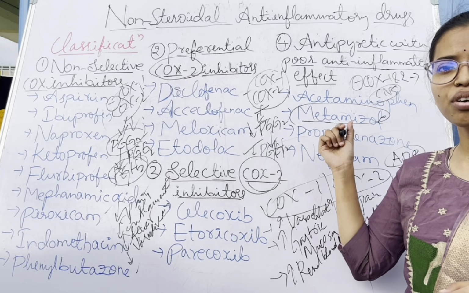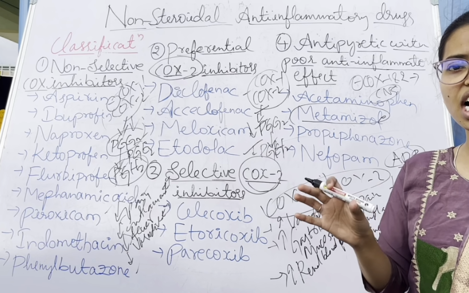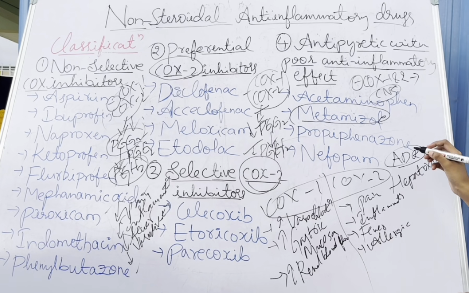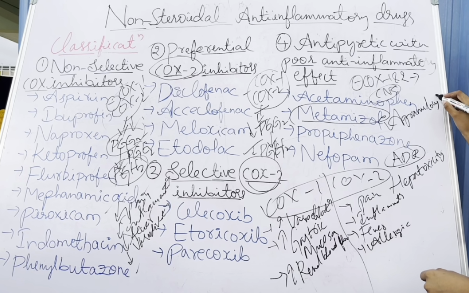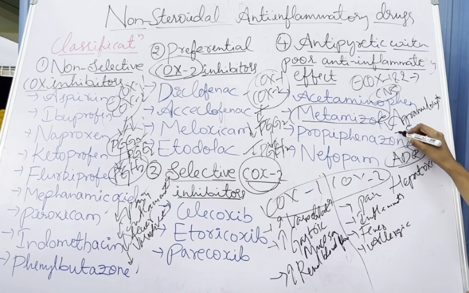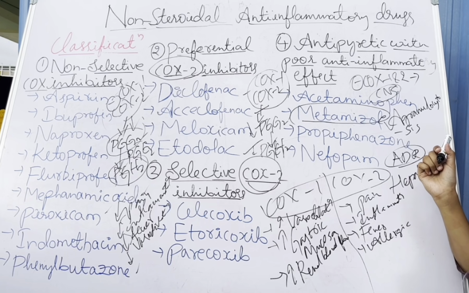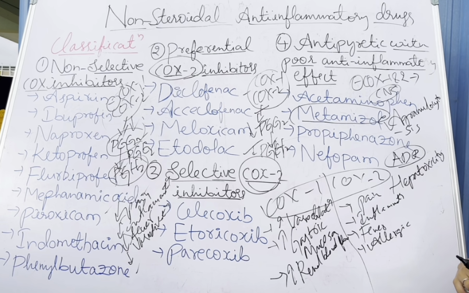Metamizole has a severe adverse effect, that is agranulocytosis. What is agranulocytosis? Agranulocytosis is decreased synthesis of granulocytes, especially neutrophils.